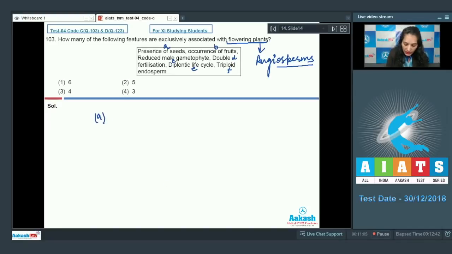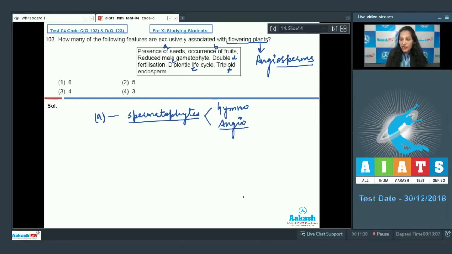Feature A, that is presence of seeds, is present in all spermatophytes, meaning all seed bearing plants, and they are gymnosperms as well as angiosperms. And the only flowering plants are angiosperms. So feature A is not exclusive to the flowering plants. So this feature is ruled out.